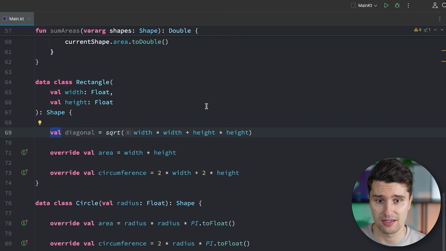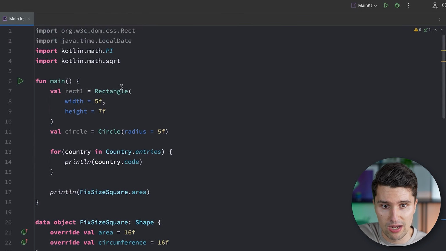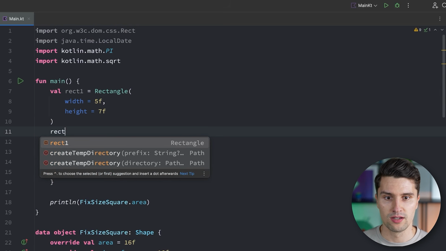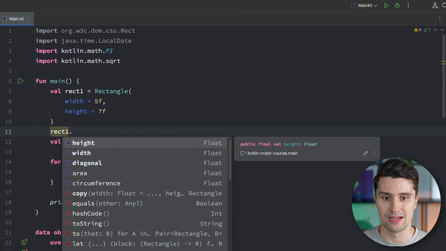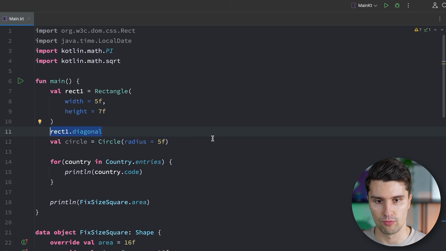What that means is that if a specific property or function is public inside of a class, then this can directly be accessed from the outside, so from other functions, for example. So the moment we have a rectangle here and we can write rect1.diagonal, that means this diagonal property must be public because otherwise we couldn't access it here at a different place that's not directly inside the class of the rectangle.